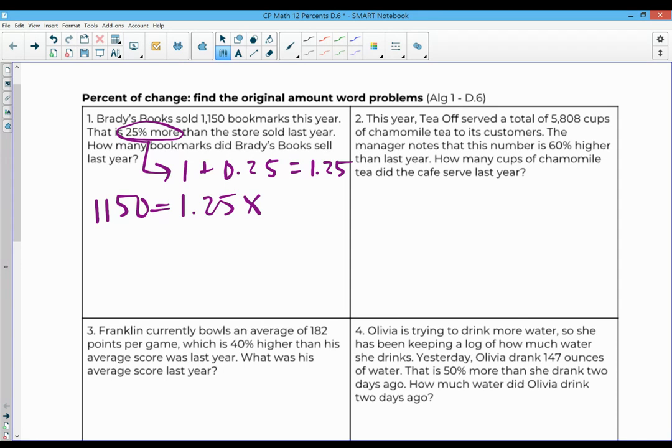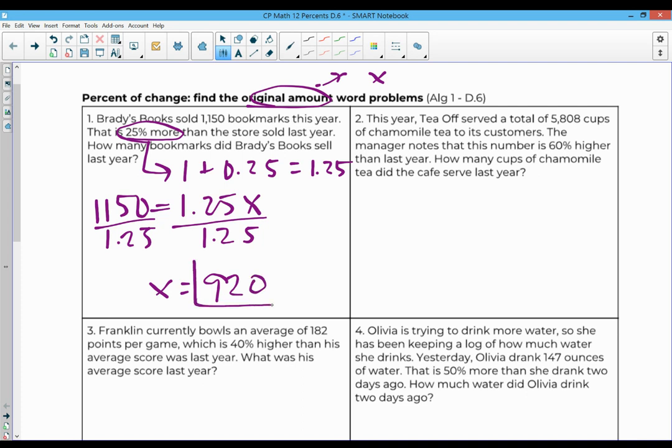So this is pretty much all you're going to be doing for these types of problems: figuring out the value here, how this relates to the whole. This is an increase, so it's going to be greater than 1, times the original value because that's what we want to find. So the original amount we're going to refer to as x, and we'll just divide by 1.25, and we get 920. That's logical because if they sold 1,150 this year, which is more than 920 last year.